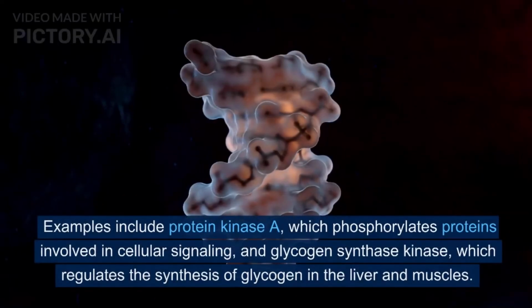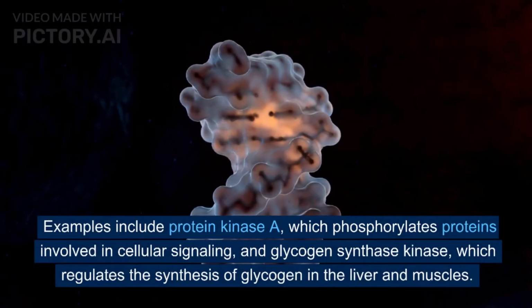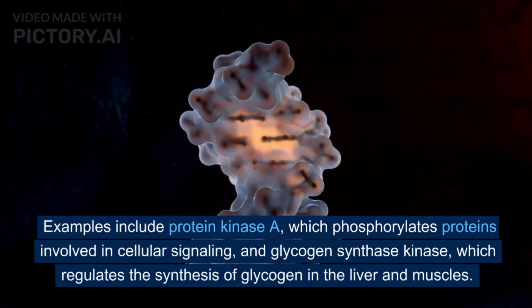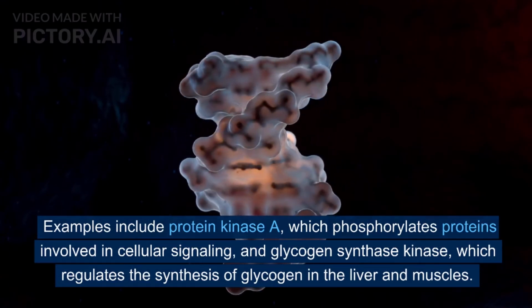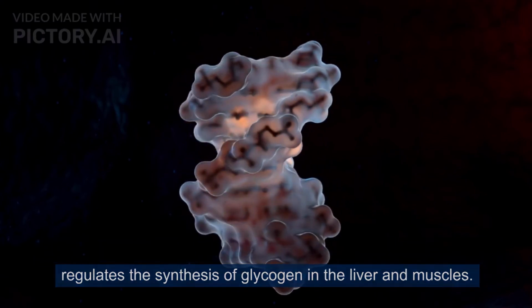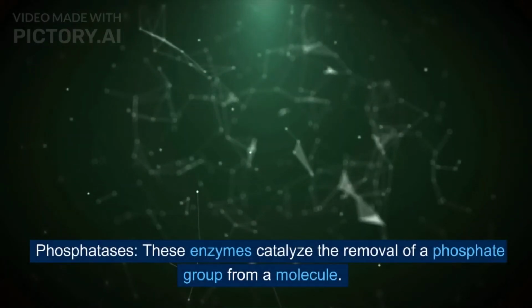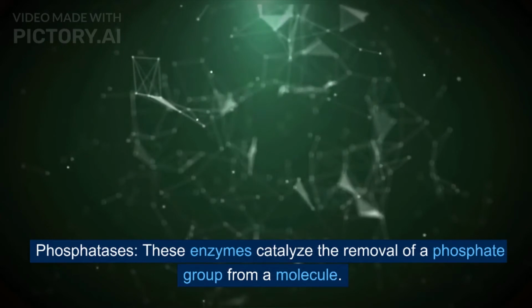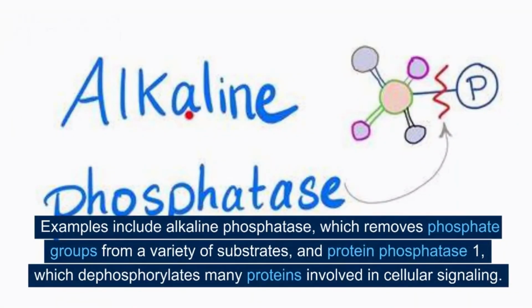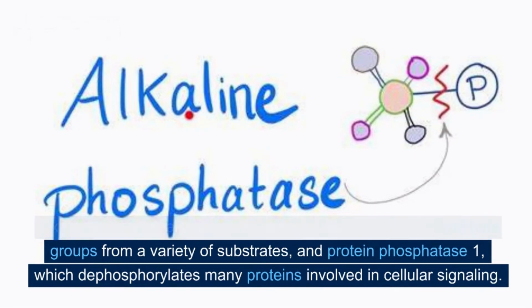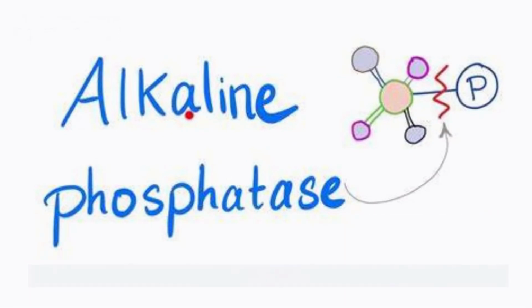protein. Examples include protein kinase A, which phosphorylates proteins involved in cellular signaling, and glycogen synthase kinase, which regulates the synthesis of glycogen in the liver and muscles. Phosphatases. These enzymes catalyze the removal of a phosphate group from a molecule. Examples include alkaline phosphatase, which removes phosphate groups from a variety of substrates, and protein phosphatase 1, which dephosphorylates many proteins involved in cellular signaling.